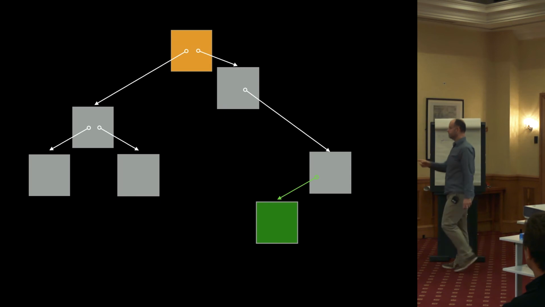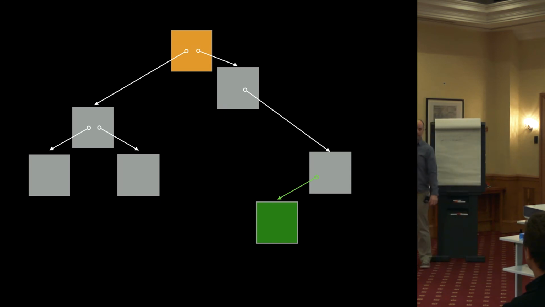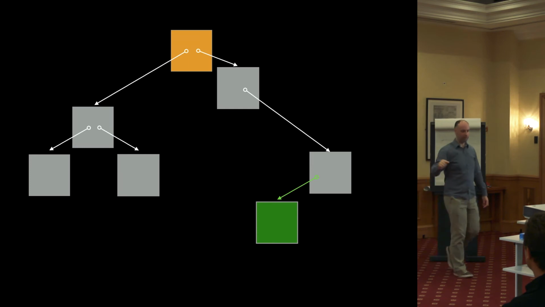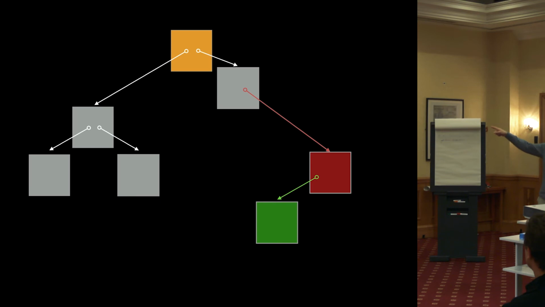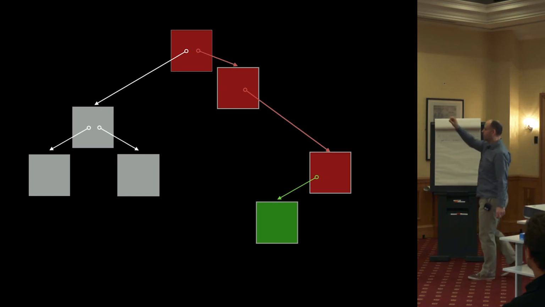Now, when you put it down here, now you've got to write a pointer into the parent node. And if this is just a standard binary tree, that's it, you're done. But if we want to make this immutable and persistent, that's a problem, because we can't mutate the node that's already there. So we're going to have to take a copy and write the new pointer into that. So we can do that, but now we've got a new node here. We need to do the same thing to its parent, and so on, all the way up to the root. That's typically what happens. We rewrite all the nodes up to the root.